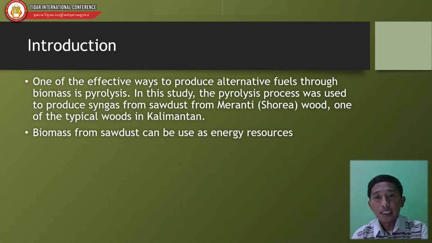In this study, the pyrolysis process was used to produce syngas from sawdust from Meranti wood. This wood is one of the typical woods in Kalimantan. It is one of the main materials for house building in Kalimantan, and biomass from sawdust can be used as an energy resource. This experiment is to investigate using sawdust from Meranti as fuel.